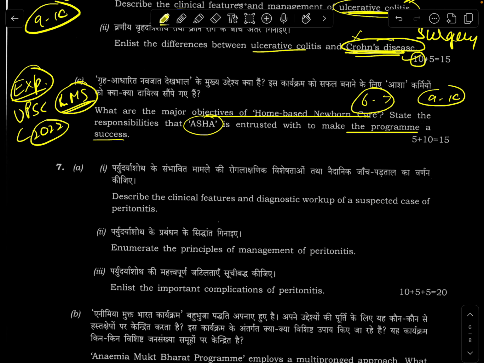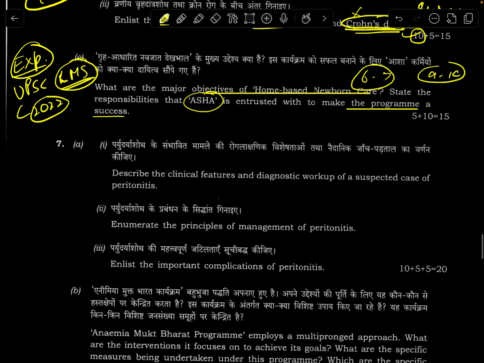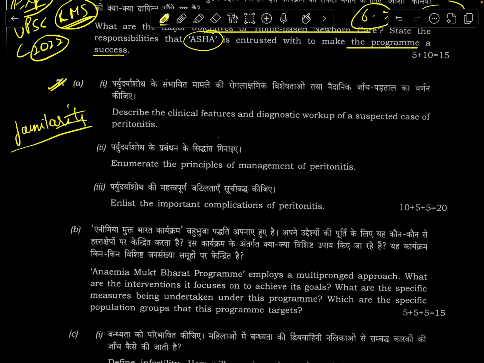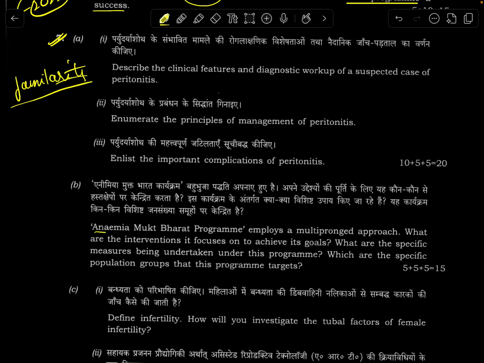Now, these 2 questions, though I did not attempt, let's have a look. In my center, most of the students had attempted this question because of the familiarity with this topic. Even I was contemplating that I should attempt this question more than the hepatitis question in the first section. But finally, I did not go with it because I wasn't very sure of this topic, Anemia Mukt Bharat. Of course, everybody could say that 6 cross 6 cross 6, everybody should know. But I still shied away from it.